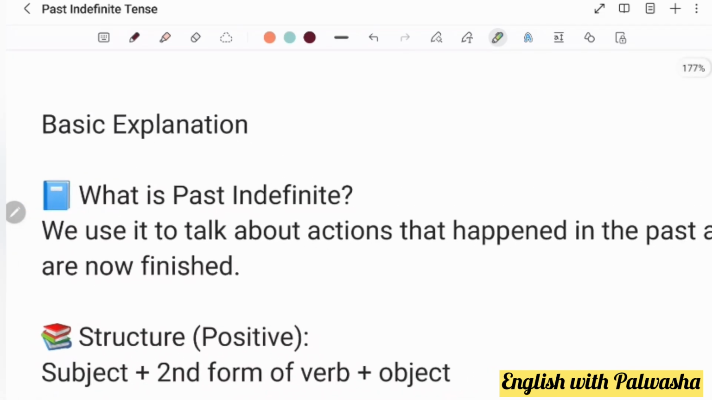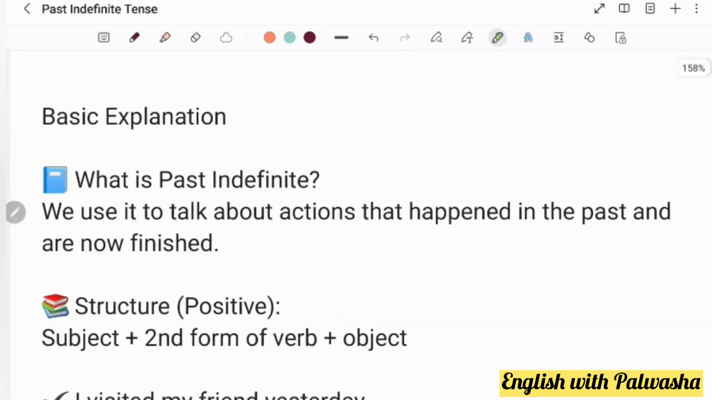So what is the past indefinite? I'm presenting it on my screen to you. You can see it first. Whenever we are starting any tense, we should know the definition of it. What is the meaning of it? Past means something jo ho chuka hai, something which happened in the past already, right? So indefinite are the actions that happened in the past and are now finished. We use it to talk about actions that happened in the past and are now finished, not continued, right?